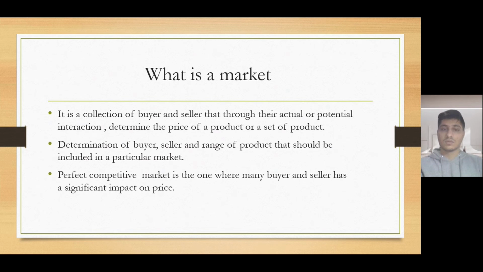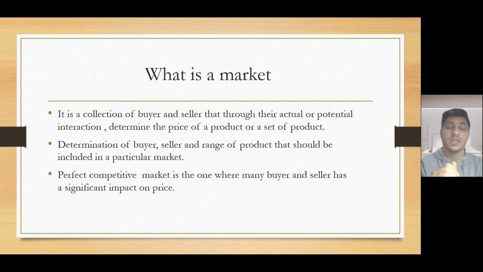Now, what is a market? A market is actually a collaboration of buyers and sellers that, through their actual or potential interactions, determine the prices of a product or set of products. In today's world, where most of the economies are mixed economies, it's very simple for a product to be launched, but very tedious for it to get promoted, because they have to consider various things. They have many varieties of that similar product.